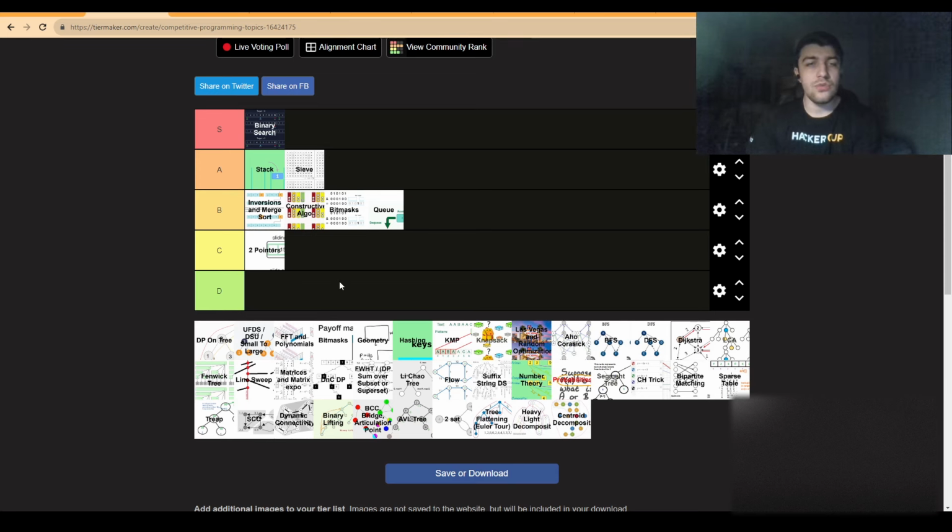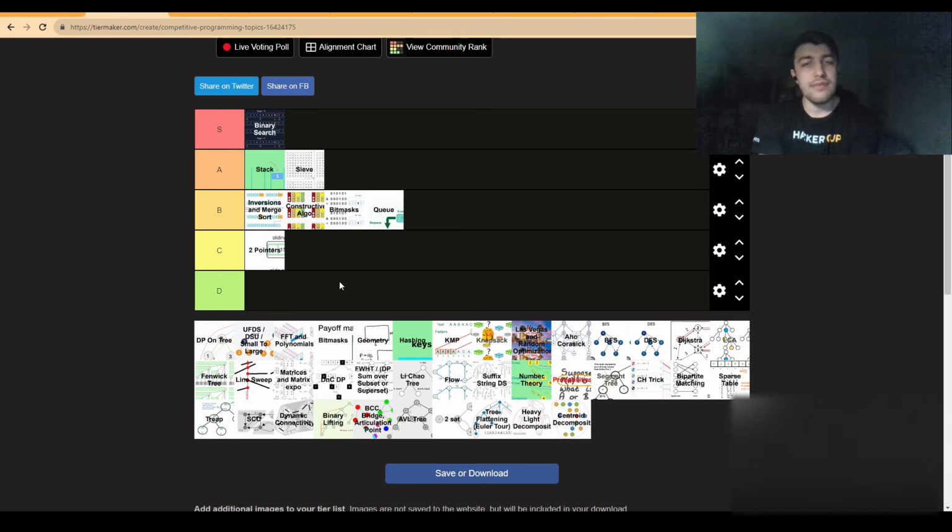Now, let's start with some of the data structures or methods relying on data structures, the easier ones at least. I will start with segment trees. Segment trees are again one of the better data structures out there, and they show up in a lot of variations. So we can go with the normal segment trees, the lazy propagation, merge sort tree, wavelet tree, and there are a lot of different ways we can apply segment trees.